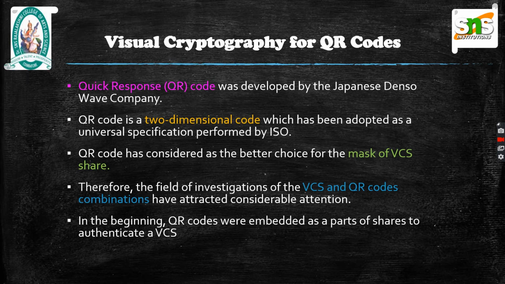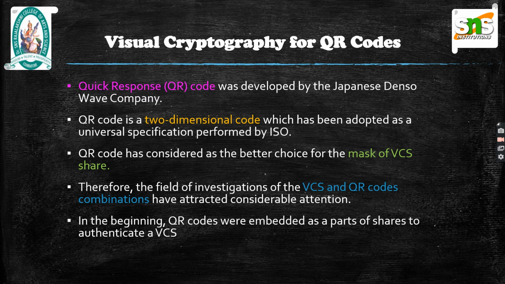Now, it's time to get to know about QR codes. Quick response code, that is QR code, was developed by the Japanese company Denso Wave. QR code is a two-dimensional code which has been adopted as a universal specification by ISO in 2006. With popularized intelligent terminals, QR codes have been widely used in various fields such as information storage, mobile payments, and electronic tickets. For any QR code, we cannot acquire its message by human vision since it is full of dark and light modules which are randomly distributed.